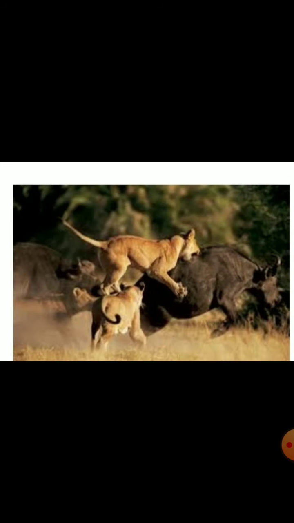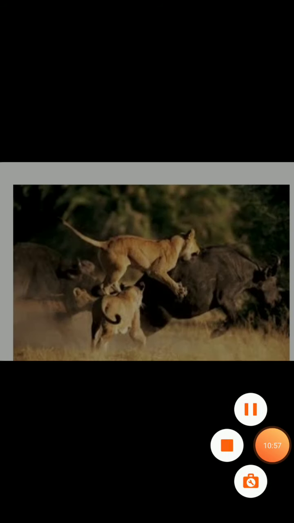Another example for predation is this: the type of interaction in which a larger organism attacks, kills and feeds on a smaller organism. So these are the different types of interdependence: symbiosis, parasitism, predation, with examples. With this much, we come to the end of this topic.